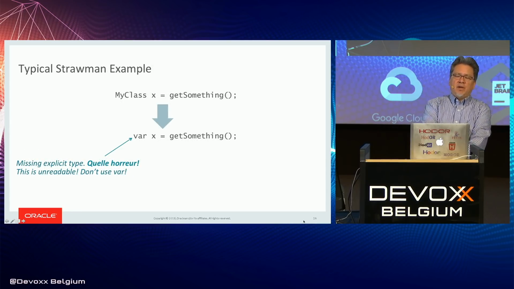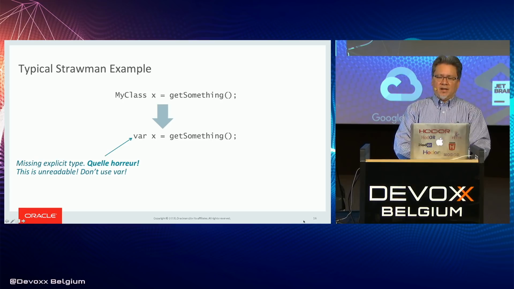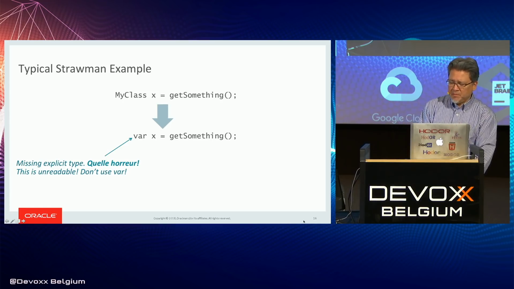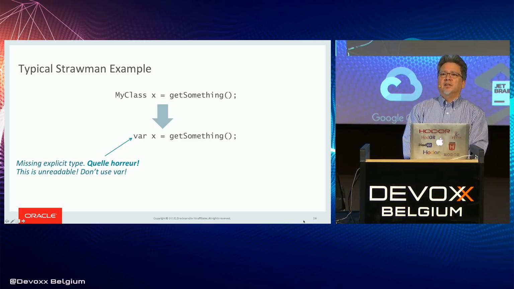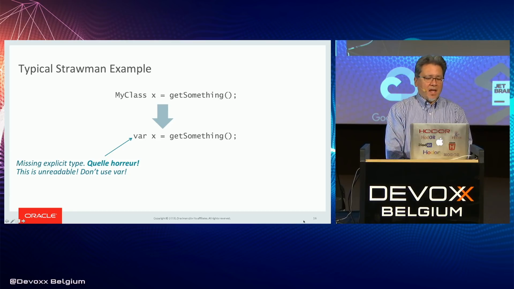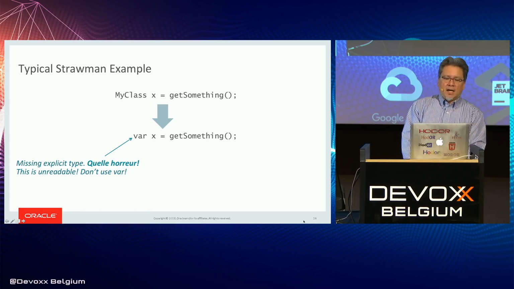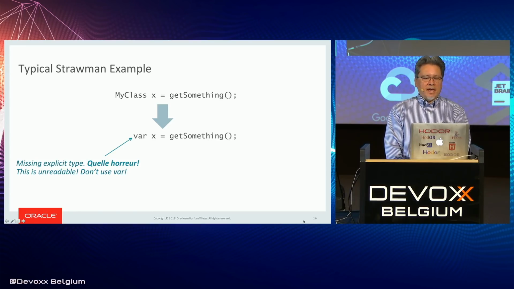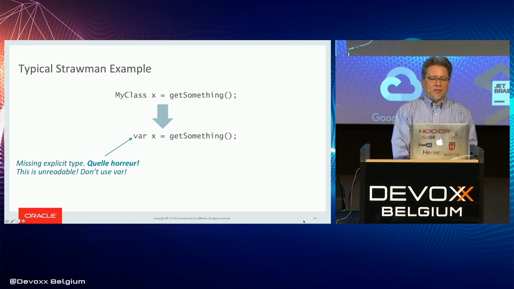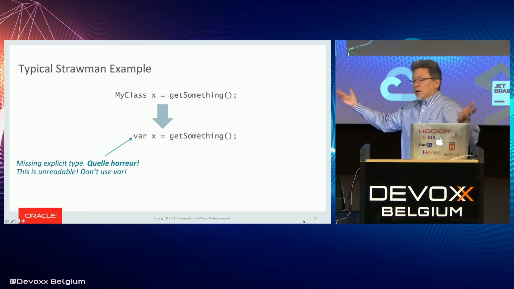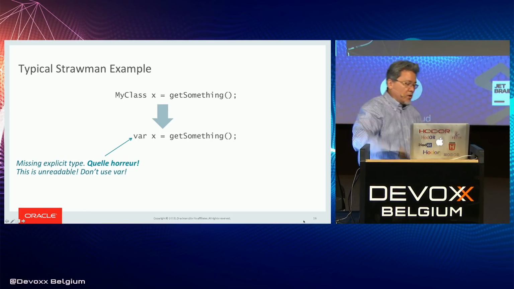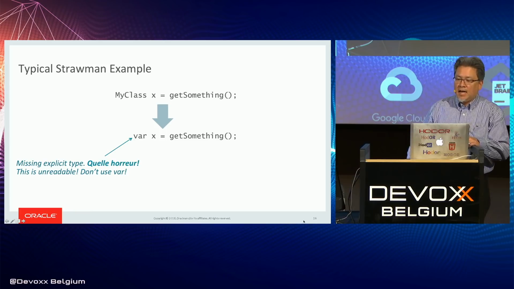All right. So again, back to the comments on various articles. One of the criticisms that is often leveled against var in Java is people will create a strawman example, and they'll say, okay, suppose I have some code, MyClass x equals getSomething. Well, if we use var in that case, then we no longer know that x is of type MyClass. We have to go hunt around and find the declaration of getSomething to do that. So, I mean, this is unreadable code. Oracle should never have added the var feature.